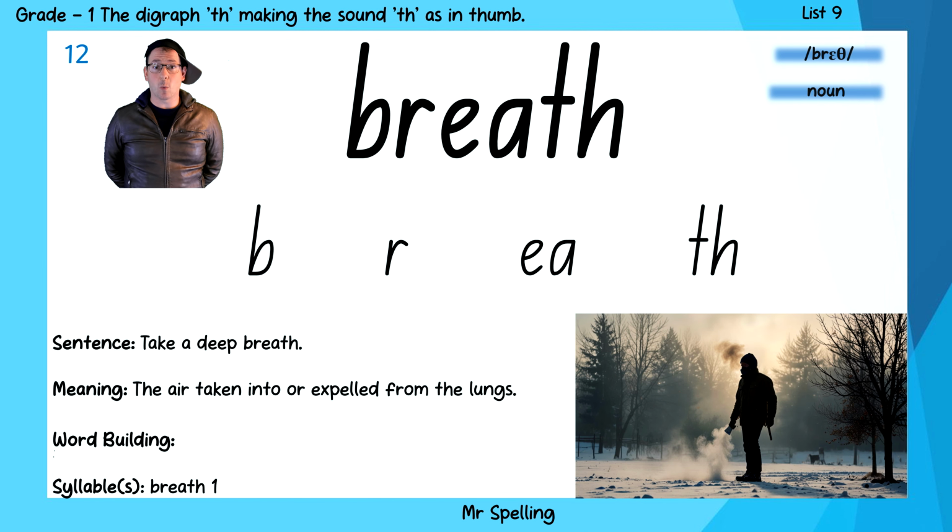Our next word is the word breath. I took a deep breath. And the sounds of breath are b, r, e, th, breath. And you might notice the digraph EA. Sometimes it makes the sound ee, but it can also make the sound e.